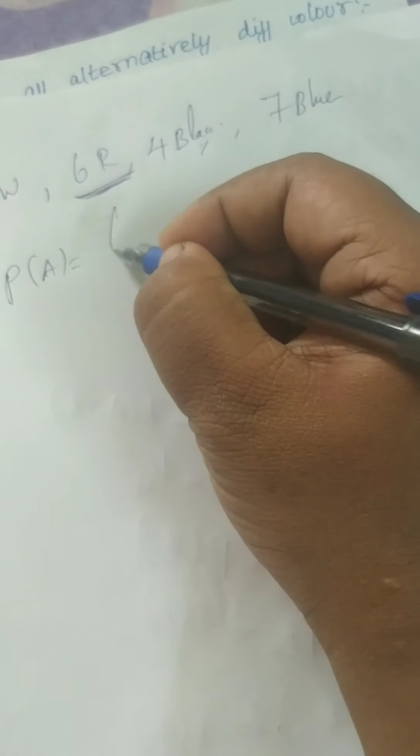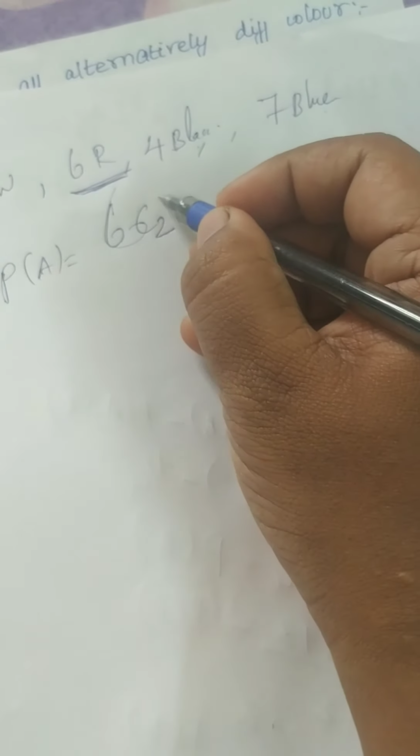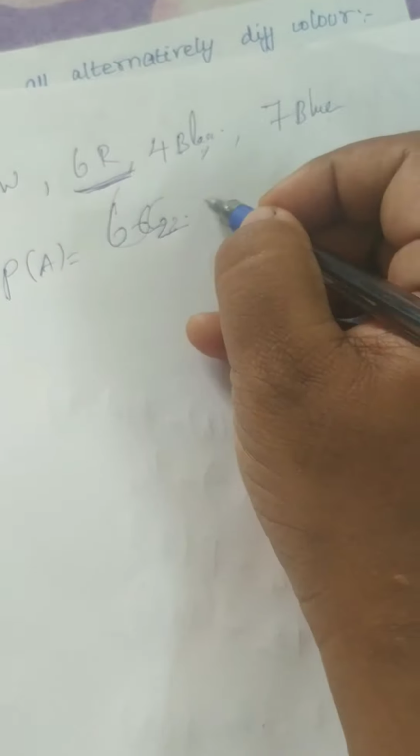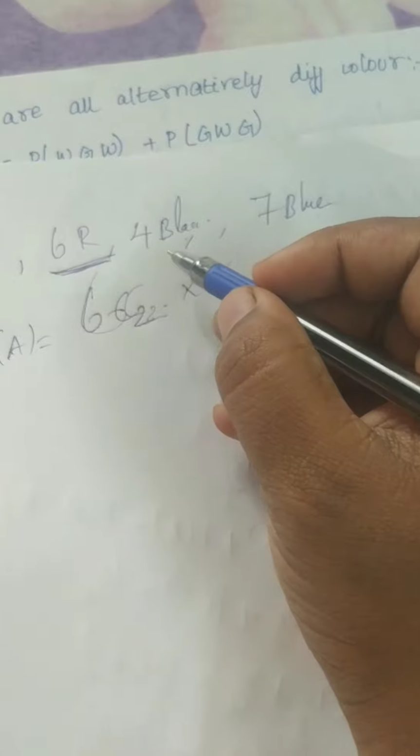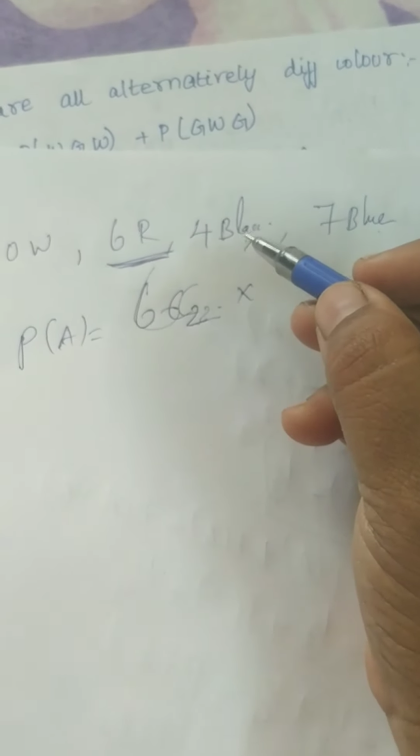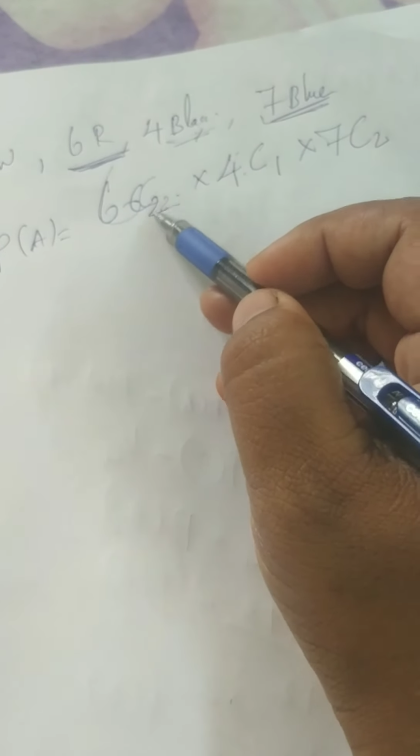That is the question. So you first take 2 red, totally 6 reds are there. So 6C2. In 6 red balls you are taking only 2 at random, that is 6C2, into the next one. What is the next condition? 1 is black. Totally 4 black balls are there. So 4C1, into the next one, 2 are blue. Totally 7 blues are there. So 7C2. Divided by the total number of balls, choose the number of balls drawn from that bag. That is the concept actually.